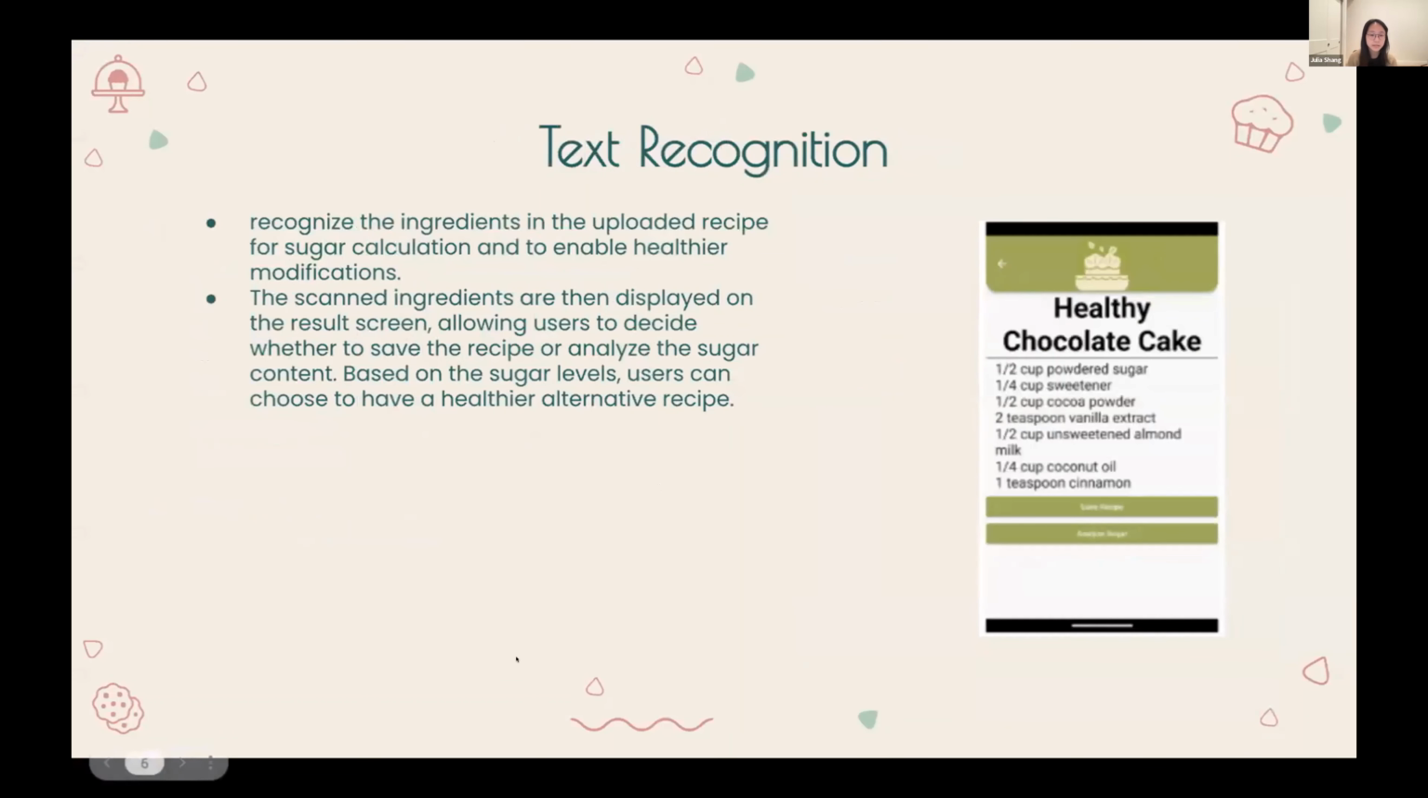Another major component of the app is text recognition. Its purpose is to recognize the ingredients in the uploaded recipe for sugar calculation and to enable healthier modifications. The scanned ingredients are then displayed on the results screen, allowing users to decide whether to save the recipe or analyze the sugar contents. Based on the sugar levels, users can choose to have a healthier alternative recipe.